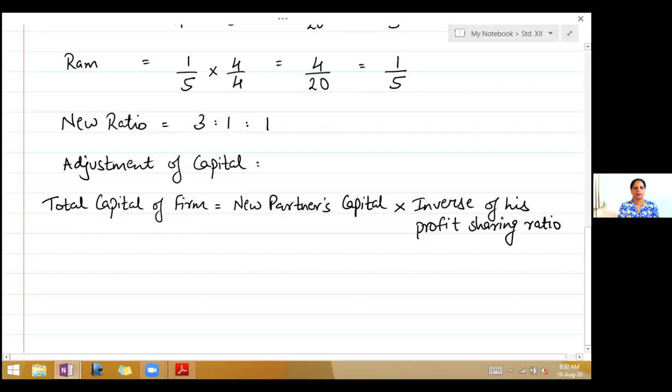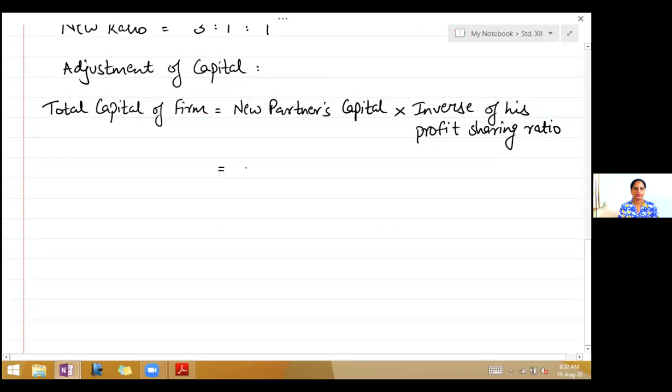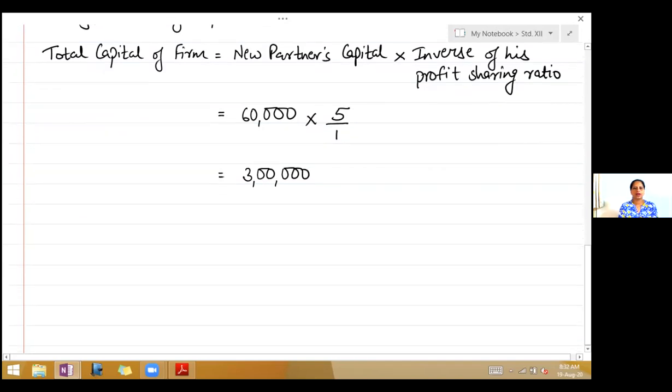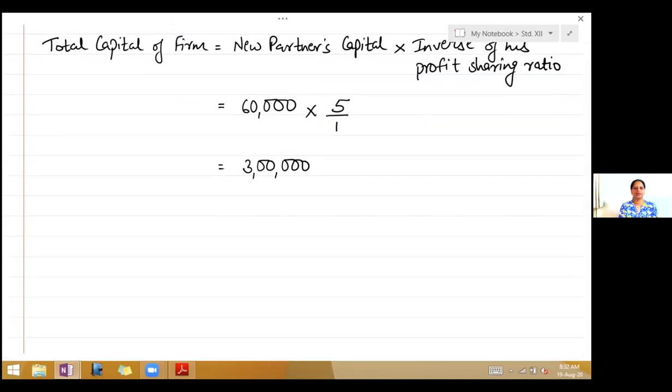So what is the new partner's capital? He has brought in 60,000. So 60,000, and his profit sharing ratio was 1/5. So you inverse it. So it becomes 5/1. So total capital of the firm is 3 lakhs. 5 into 60 is 3 lakhs. Now this 3 lakhs, out of this 60,000 is of the new partner. We have to find out of the remaining two partners.